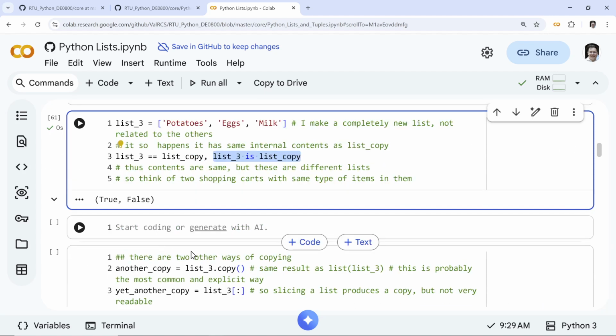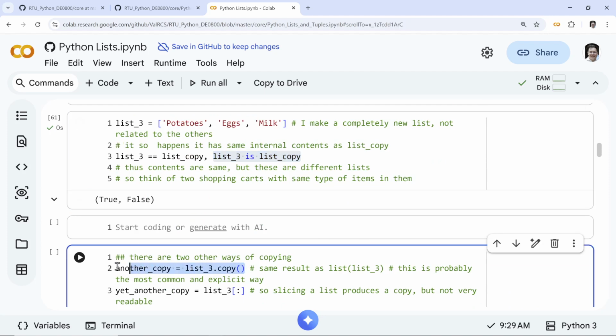Okay, so I mentioned this copying already. Maybe I use list, right? So another copy. This is probably the common way of doing it. This one I would avoid. It's a little bit hacky. You make a slice of everything, and that also makes a copy. But this is what you would probably do. This is the most clear. It says, okay, I'm making a copy of list 3.